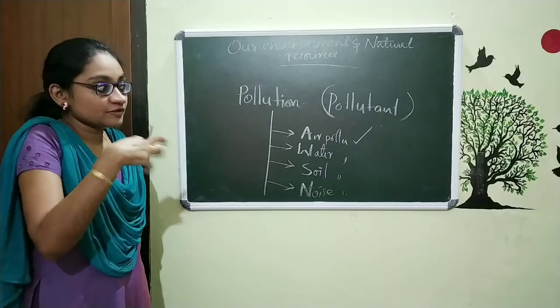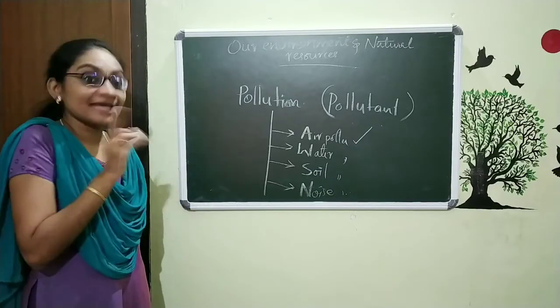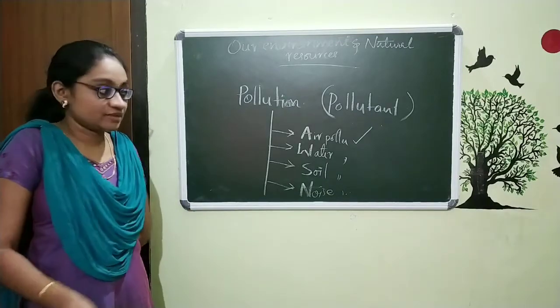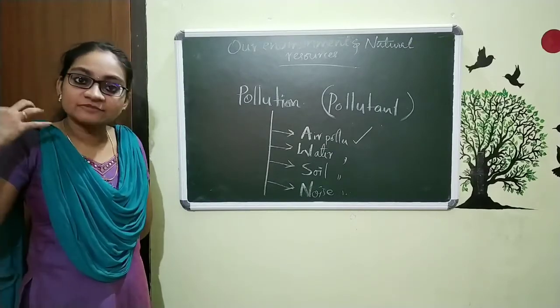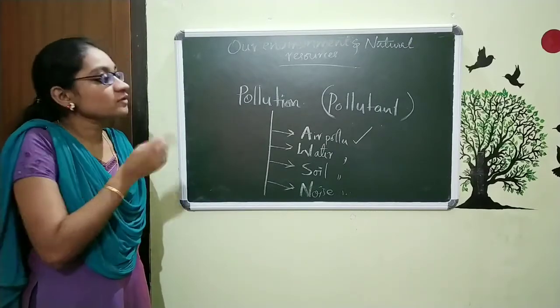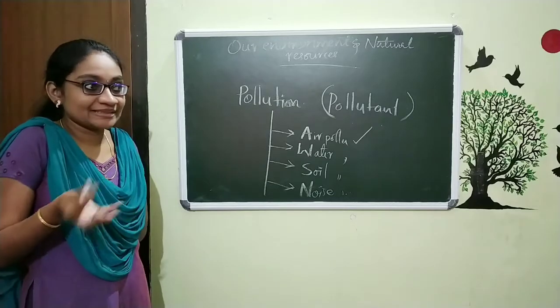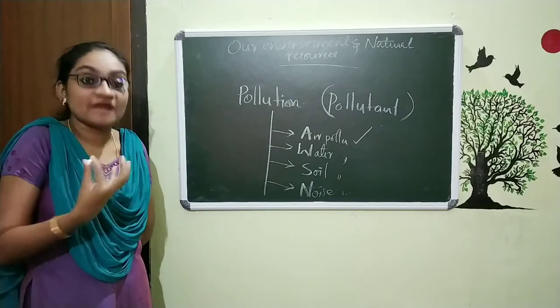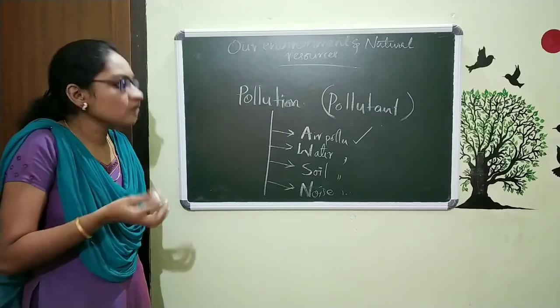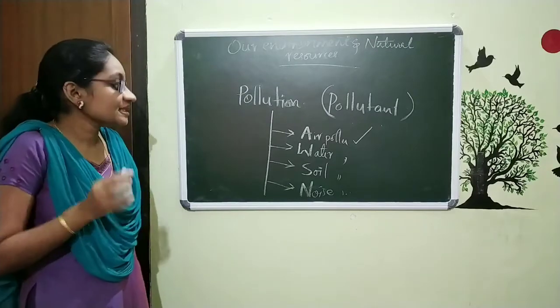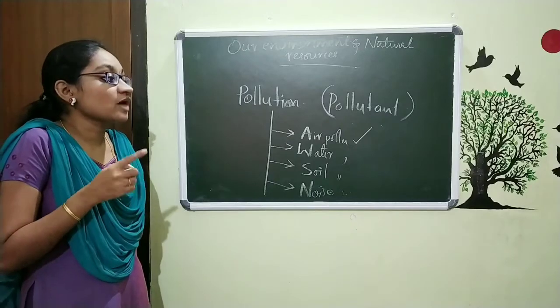That means some things mixing with air cause air pollution. Some toxic substances or different types of gases all cause air pollution. We said that the gases emitting from the factories and the burning of fossil fuels cause air pollution. Then we discussed water pollution.